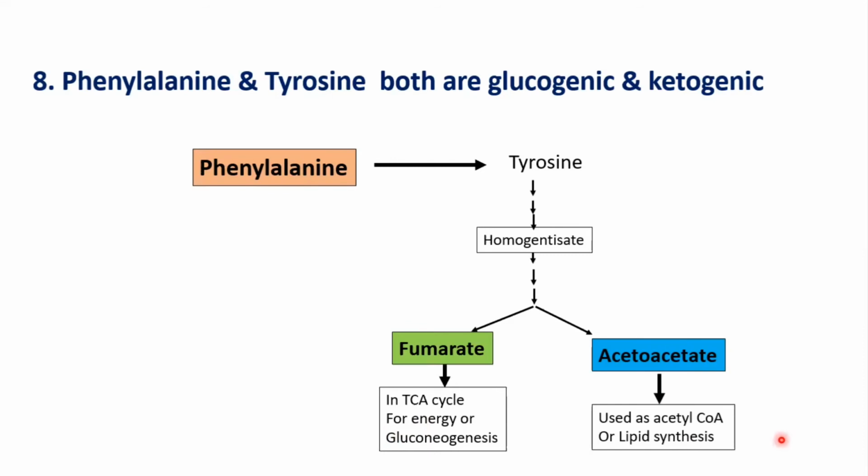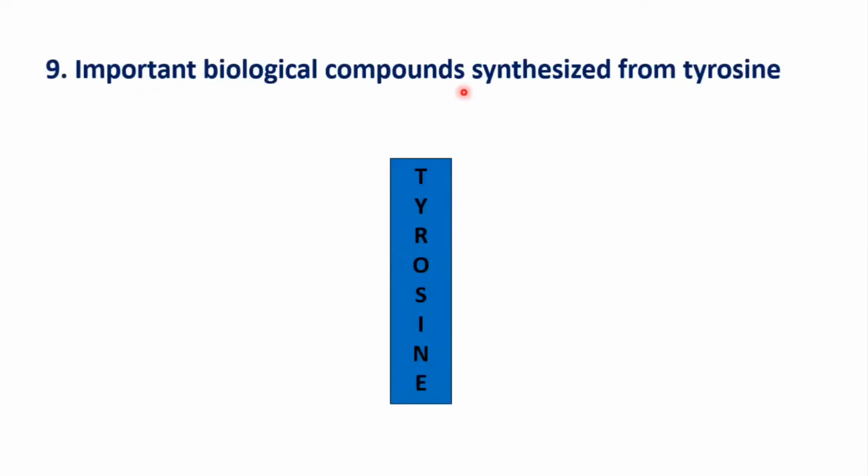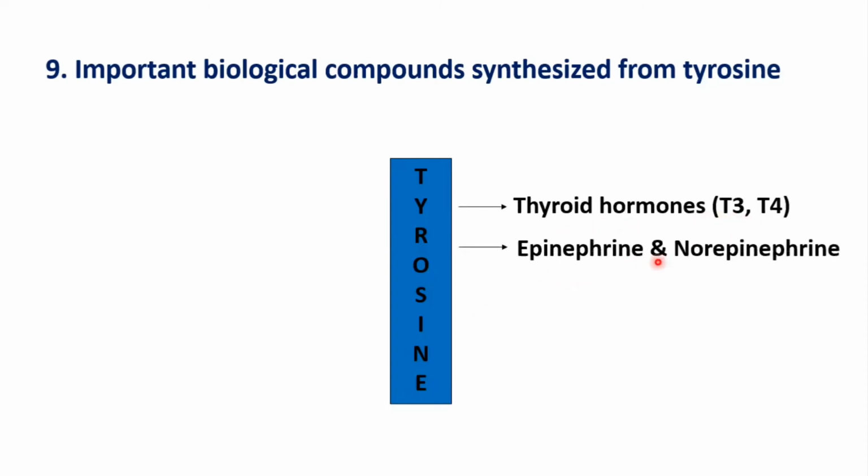Next, the important biological compounds which are synthesized from tyrosine. So tyrosine can synthesize many important biological compounds. They are the thyroid hormones T3, T4. They can synthesize epinephrine, norepinephrine, dopamine, and the pigment melanin. As in the previous question, I also showed that they can enter the glucogenic and ketogenic pathway, so they can also form glucose and fats. So these are the important biological compounds which can be synthesized from tyrosine.